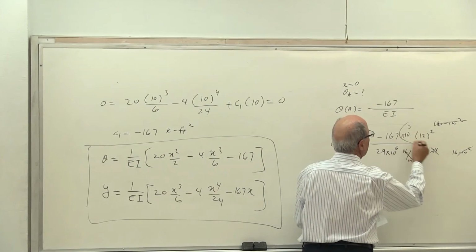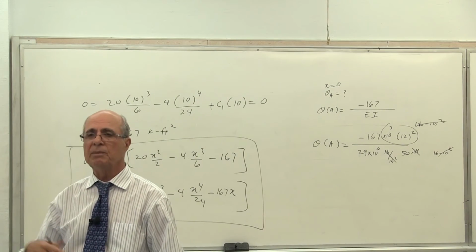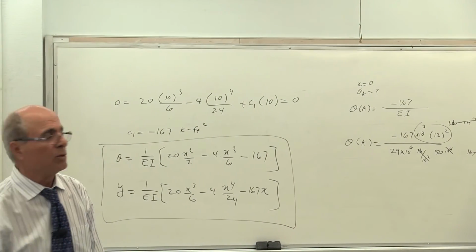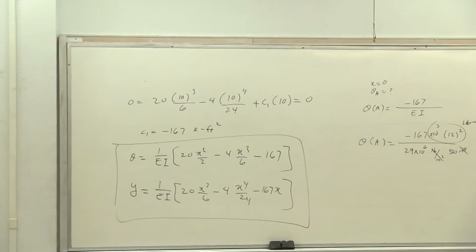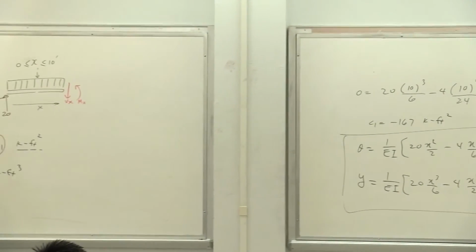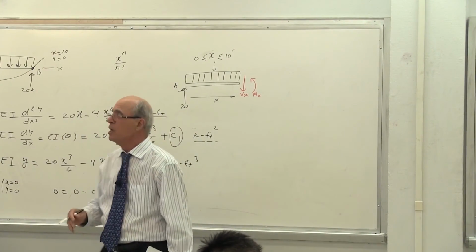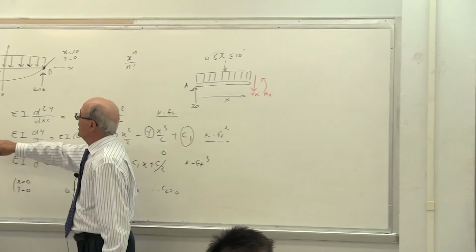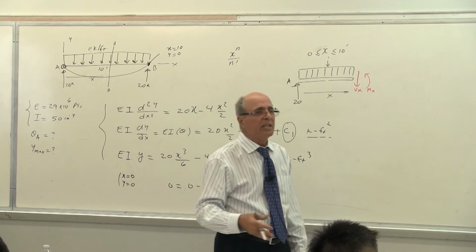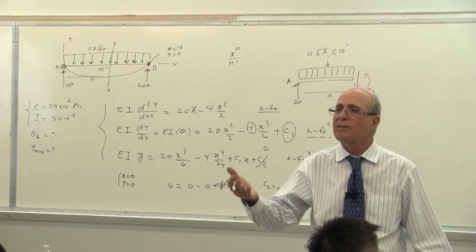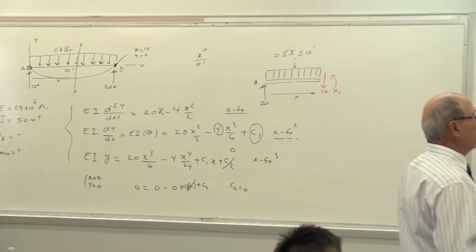This is all the conversion you need. If it is kilonewton, you put K there. If it is meter or millimeter, you put it there. Is that correct or not? So you make the conversion right there, not at the beginning. Because remember, if you change this 10 foot to 120 inches, look how big this equation goes, and then you lose track of everything. Everybody understand? In the book, all the tables I gave you, all the I's were in inch to the power. They never were in foot to the power. As I said, you never see that unit. Is that correct or not? So therefore, why not follow the routine?